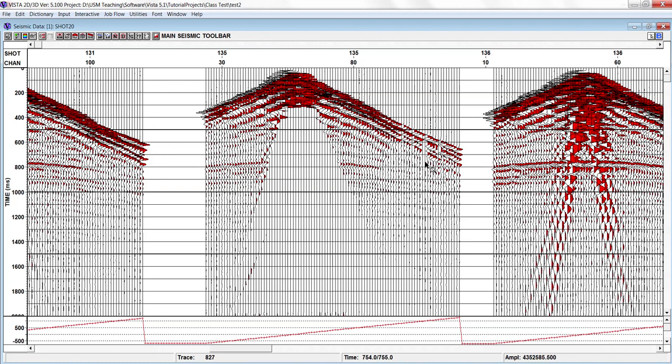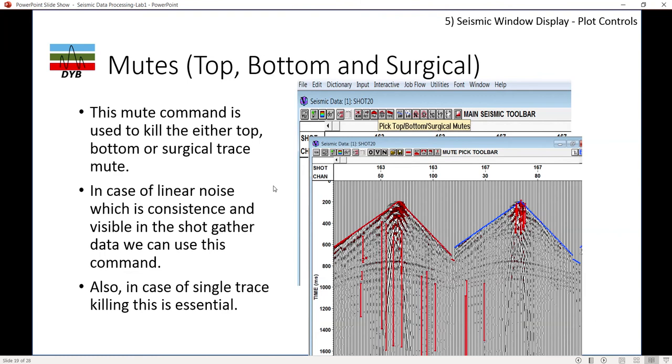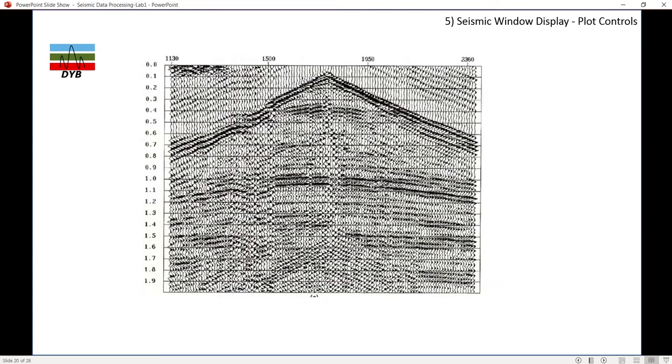So this is called a surgical single trace mute. So here is an example of top surgical trace mute, and this is a very good example. Over here we can use all of these mutings: from top, bottom, surgical, as well as single trace surgical mute.